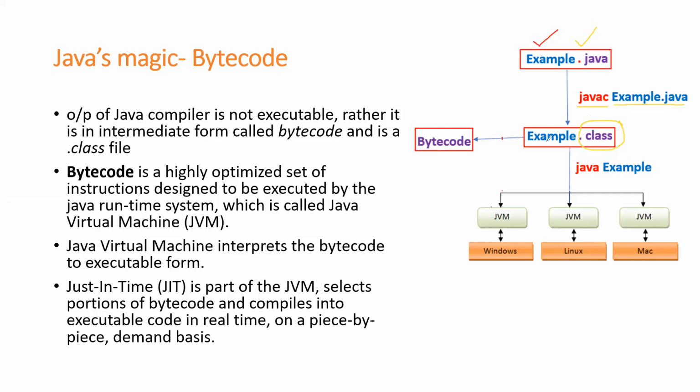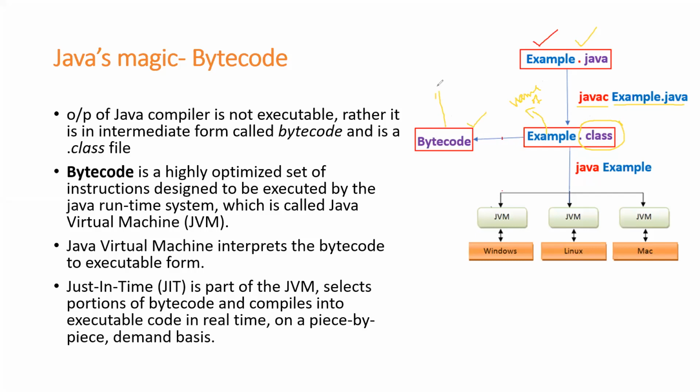Okay. The name of the dot class file is example. How did I get example? Example is nothing but the name of my class. I'll illustrate this later, students. It's nothing but the name of the class. So based on the name of the class, I got this name called example. This example.class is nothing but a bytecode.